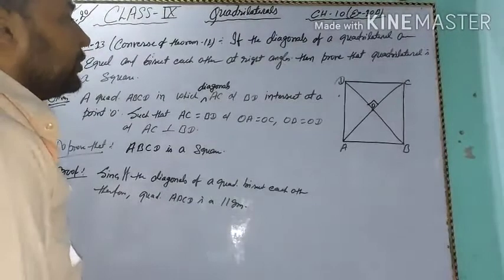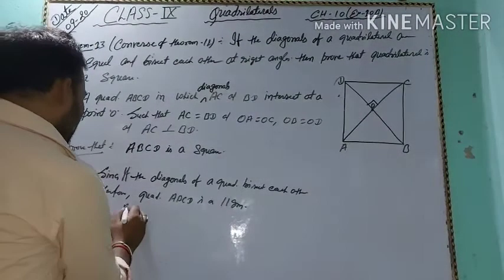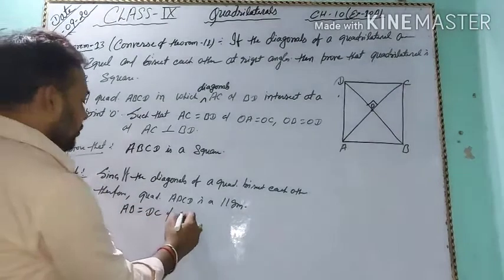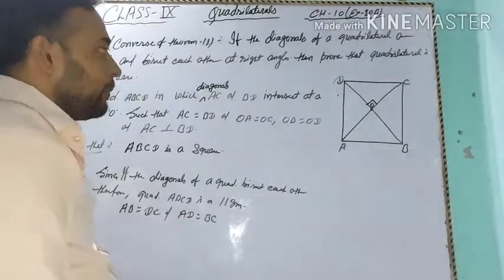So opposite sides are equal. AB equal to DC and AD equal to BC. Opposite sides are equal in a parallelogram.